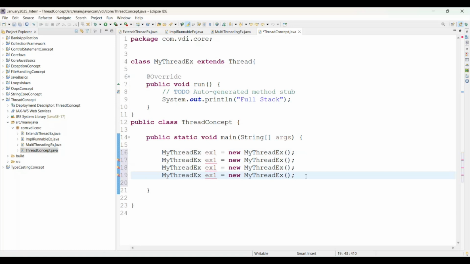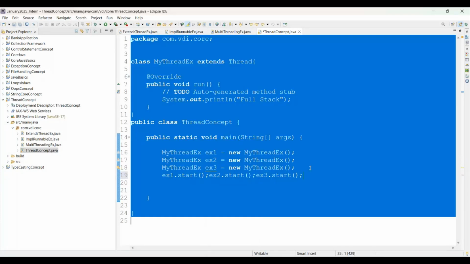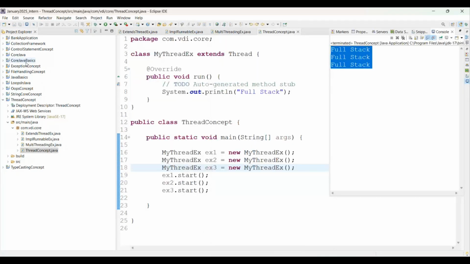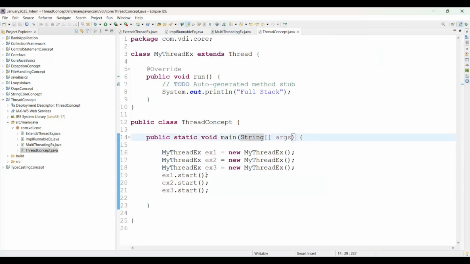How many objects do we have? Three objects, and the object names must be unique. We have given unique names to our objects. See on screen, all the object names we are passing here are unique. Then we start each one: example1.start, then example2.start, then example3.start. Again, if you run the Java application, it prints Full Stack three times here. Why? Because each object we start separately, correct?